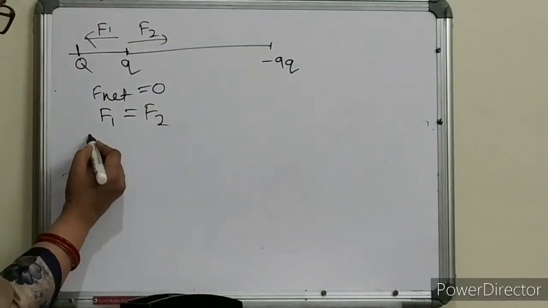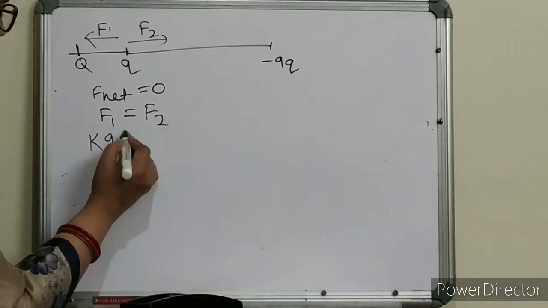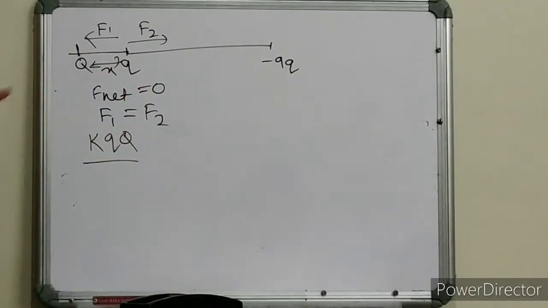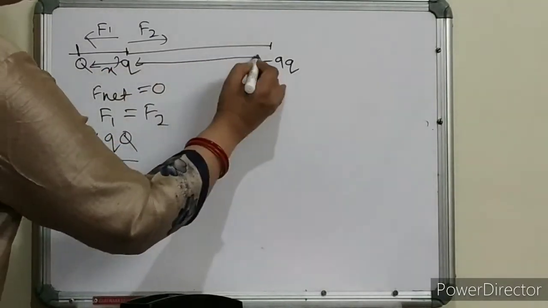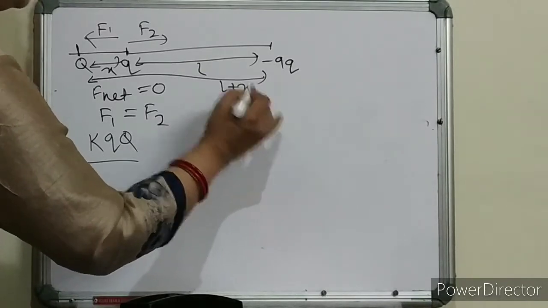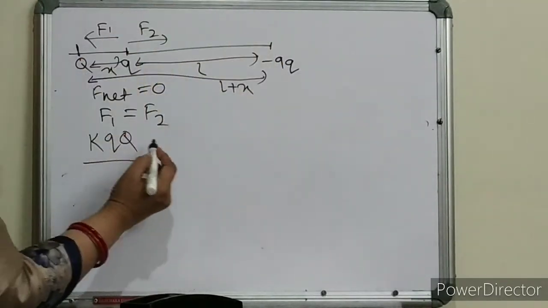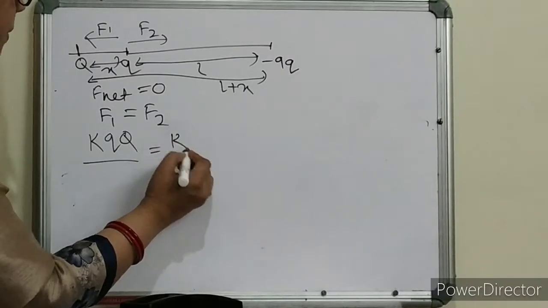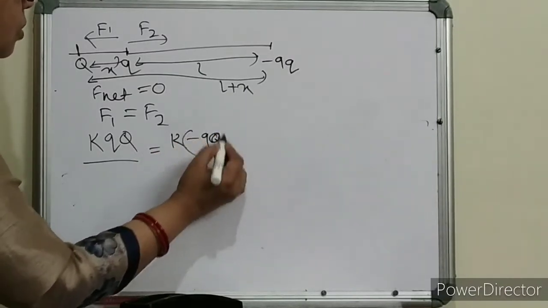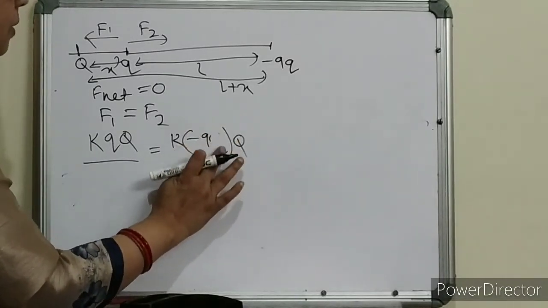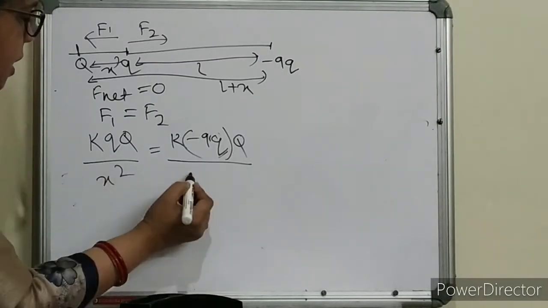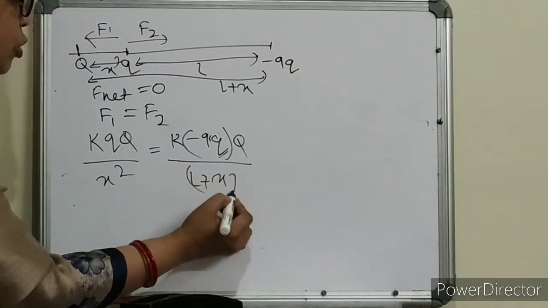Okay, so let us put the formula. Let the distance be x. If it is x, and this is your L, then this distance will be L plus x, from this charge to this charge. So here we'll write K, minus 9Q, Q, by x square for one, and L plus x whole square for the other.